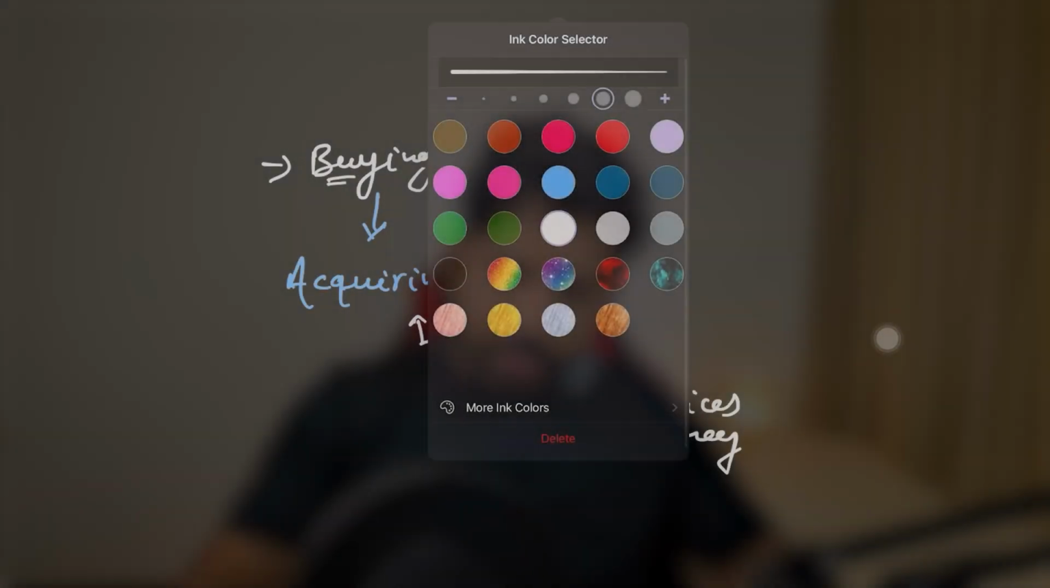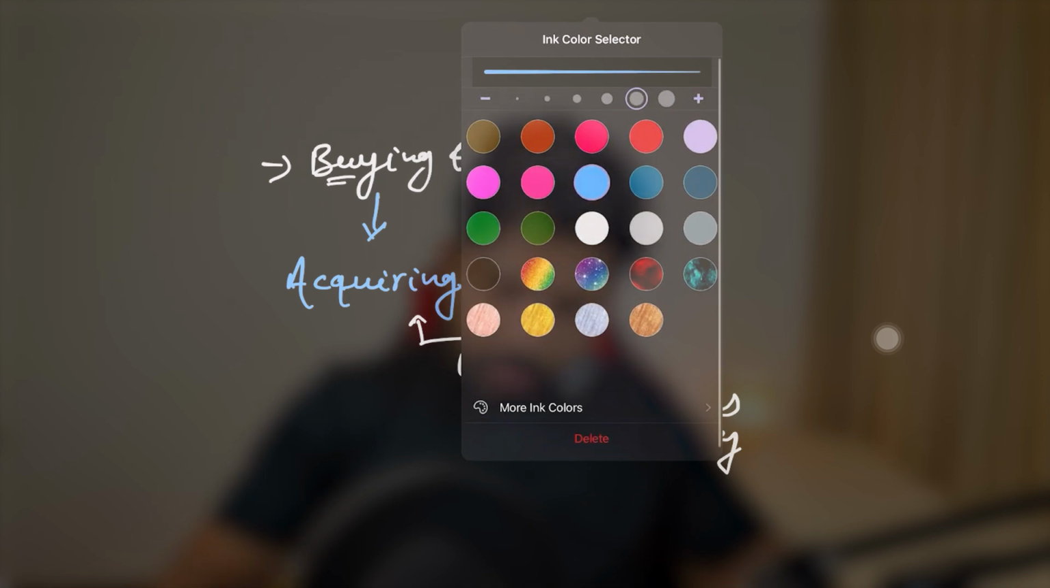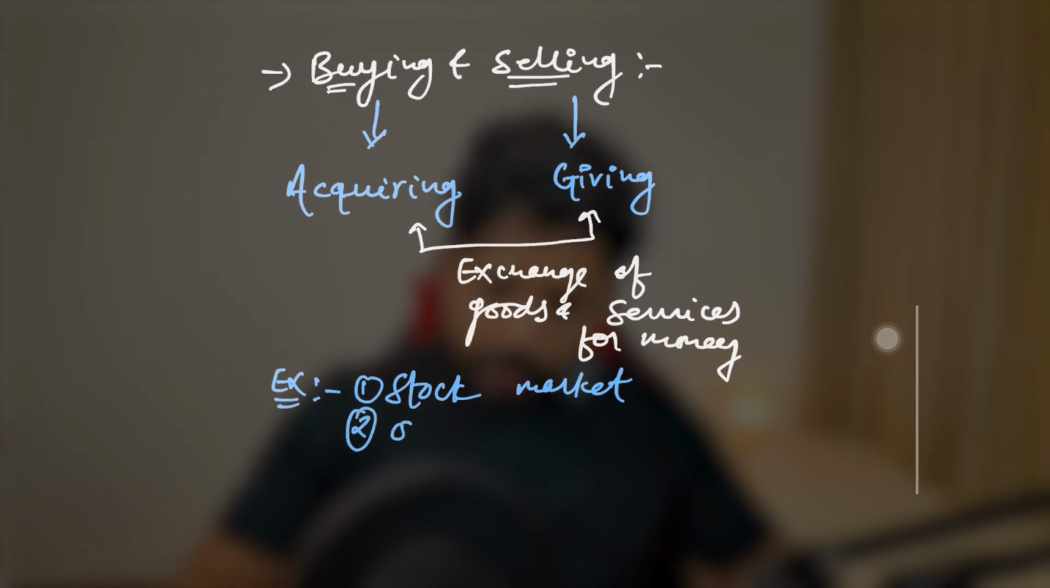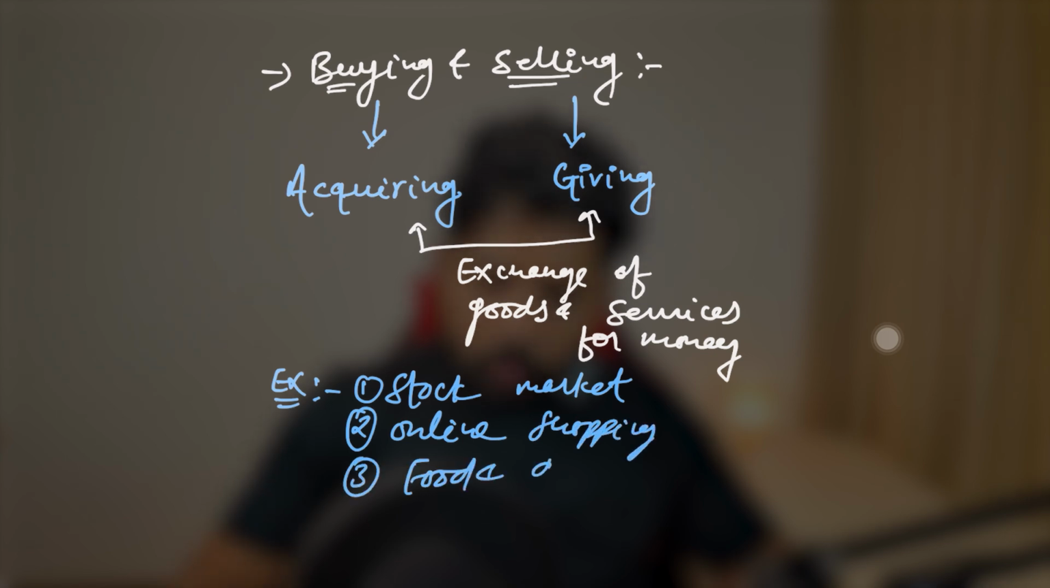So what are the examples of buying and selling? You must have seen every day, right? You are doing everyday buying and selling, like online shopping, stock market, buying foods and drinks. So everything is buying and selling, right? So let me write it quickly. Few examples: the first and the foremost is stock market, right? Online shopping, you are buying foods and drinks in exchange of money.